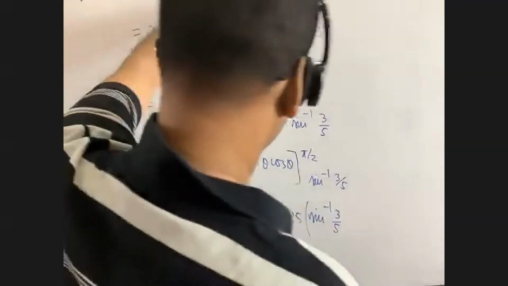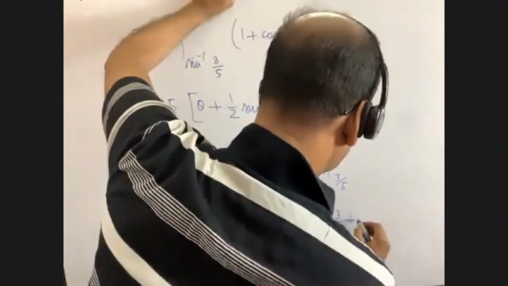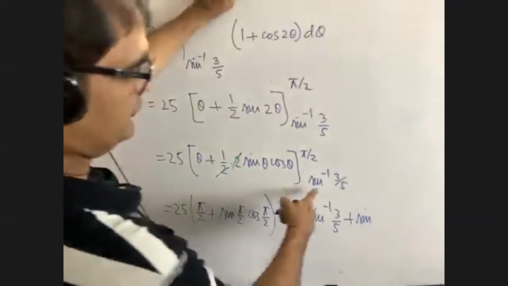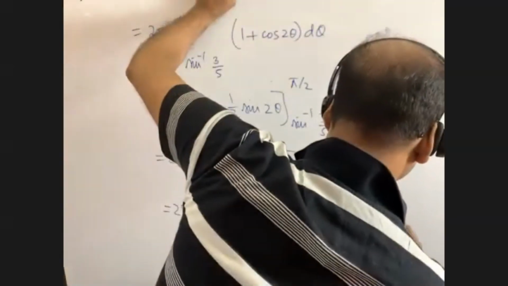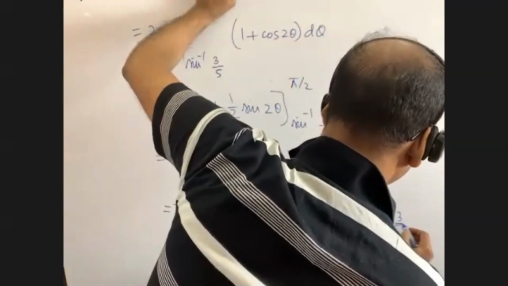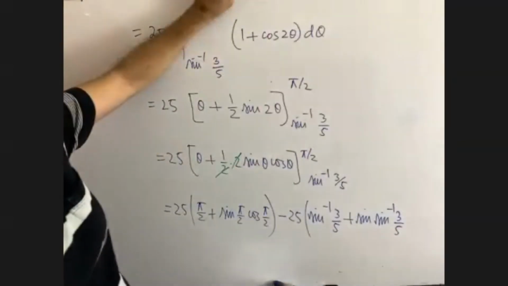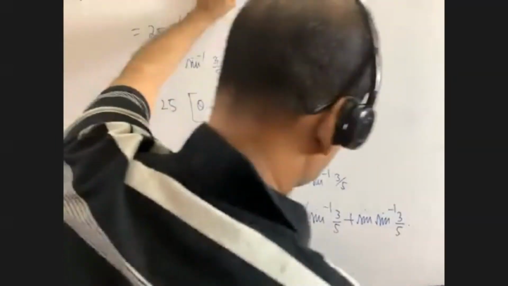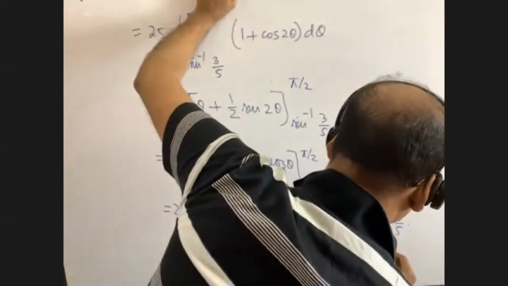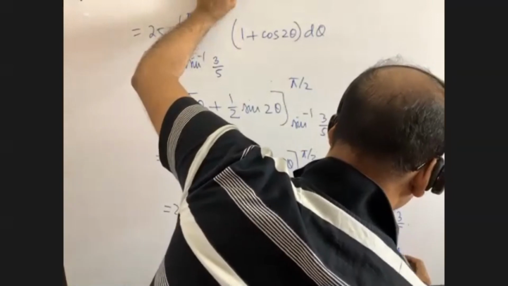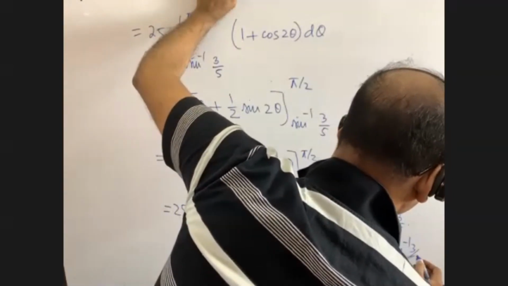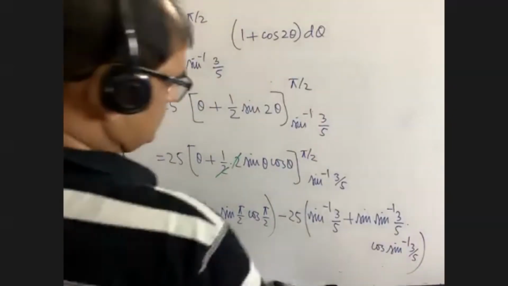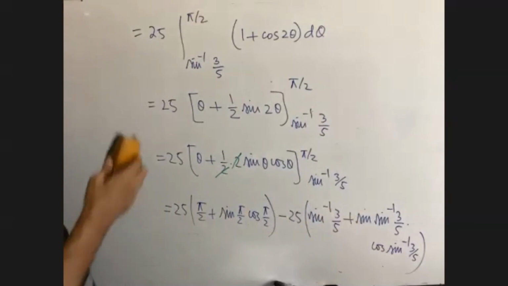Then sine theta cos theta plus theta, where theta equals sine inverse 3 by 5. Then cos theta, where the value of theta is sine inverse 3 by 5.